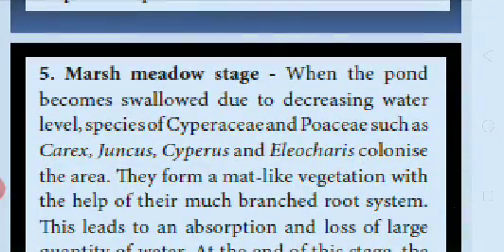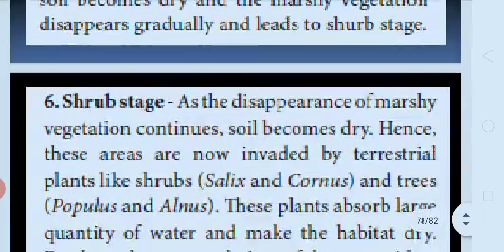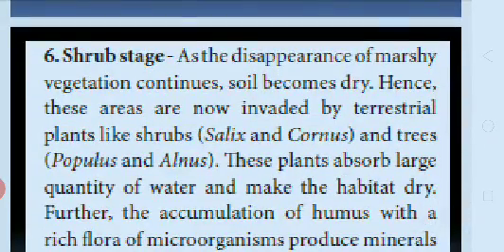When the pond becomes shallow due to decreasing water level, species of Cyperaceae and Poaceae such as Carex, Juncus, Cyperus are present. They form a mat-like vegetation with the help of their much branched root system. At the end of this stage, the soil becomes dry and the marshy vegetation disappears gradually and leads to the shrub stage. Then the shrub stage. As the disappearance of marshy vegetation continues, soil becomes dry.